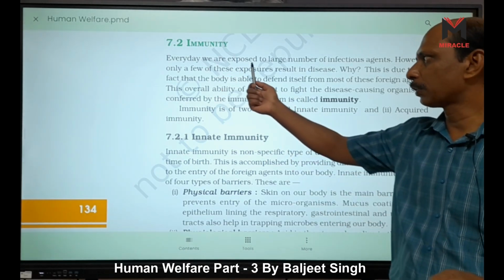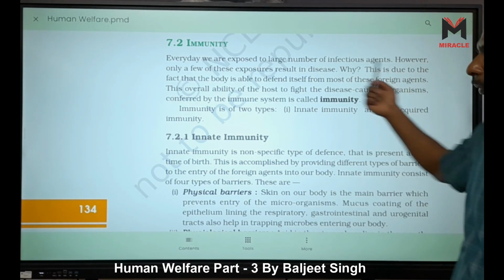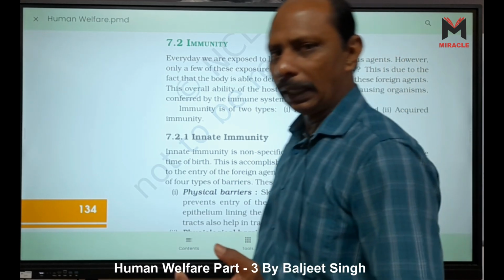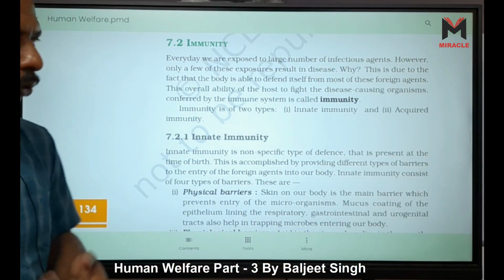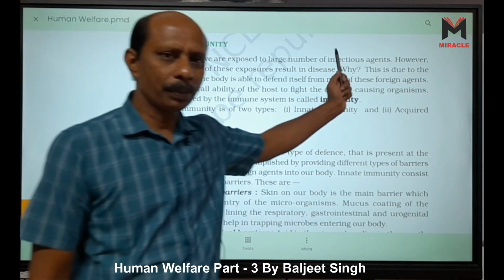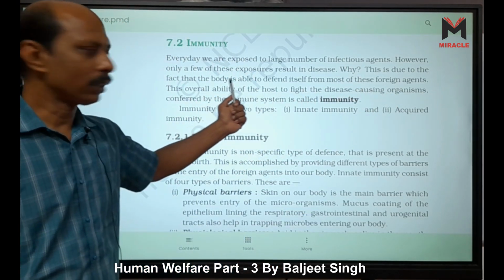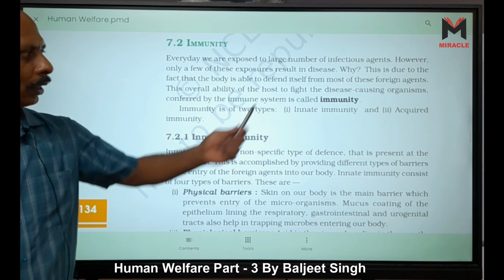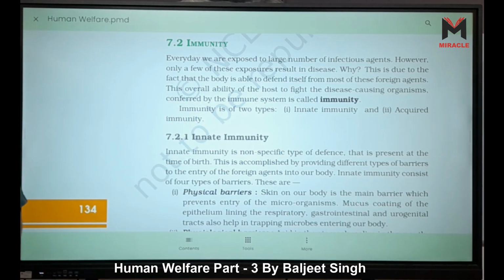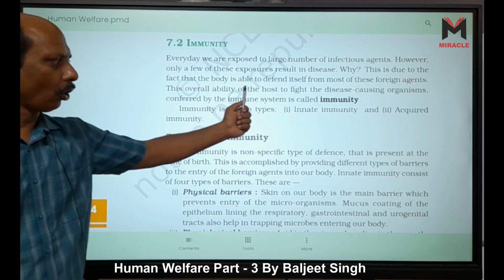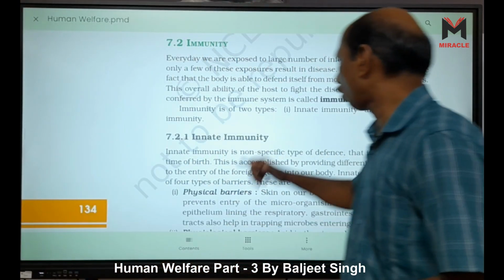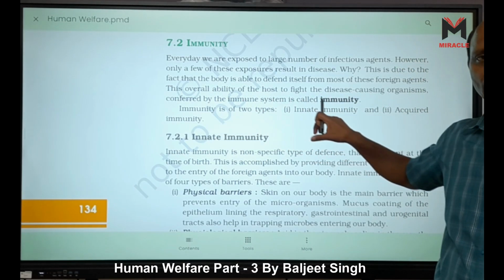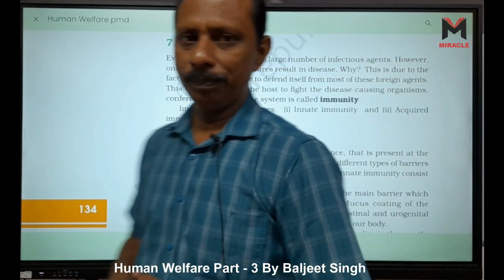As given here, every day we are exposed to a large number of infectious agents. However, only a few of these exposures result in disease. The question is why? The answer is also given. This is due to the fact that the body is able to defend itself from most of these foreign pathogens or agents. The overall ability of the host to fight pathogens, microbes or disease causing organisms, conferred by the immune system, is called immunity.